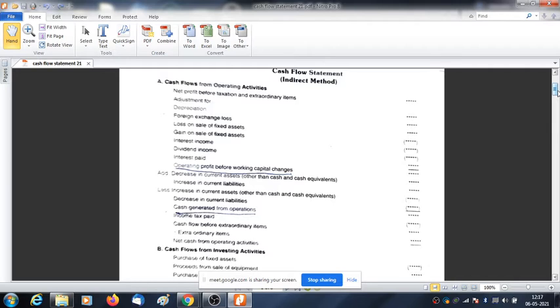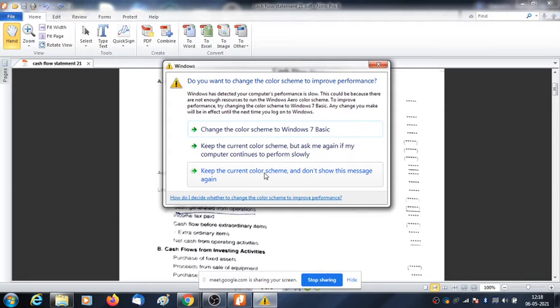Cash flow from operating activity is just like computation of fund from operation. Okay. Up to this, operating profit before working capital change is just like your computation of fund from operation. You remember the methods I taught you how to compute this fund from operation, isn't it? Yes, sir.